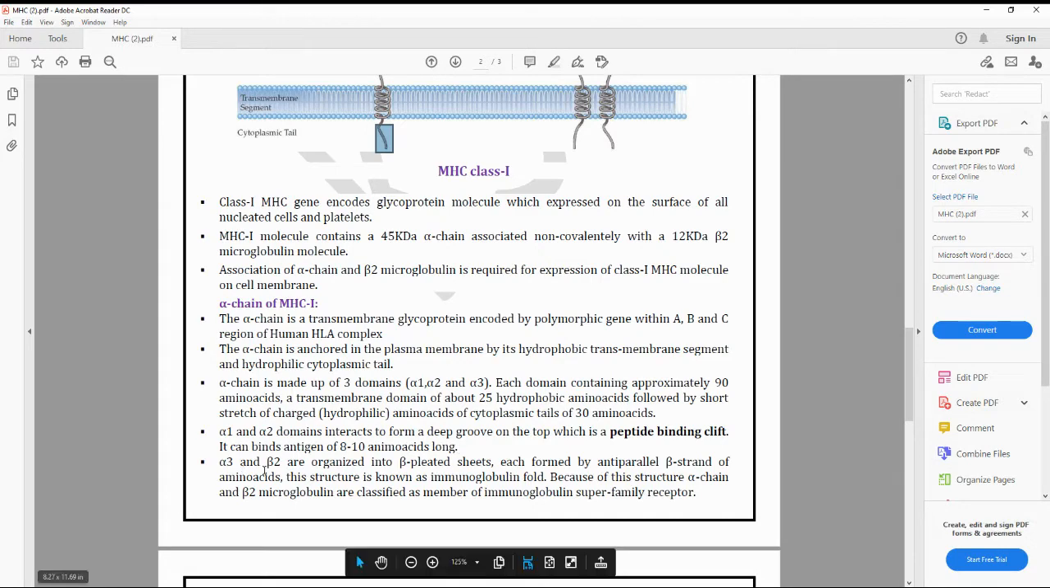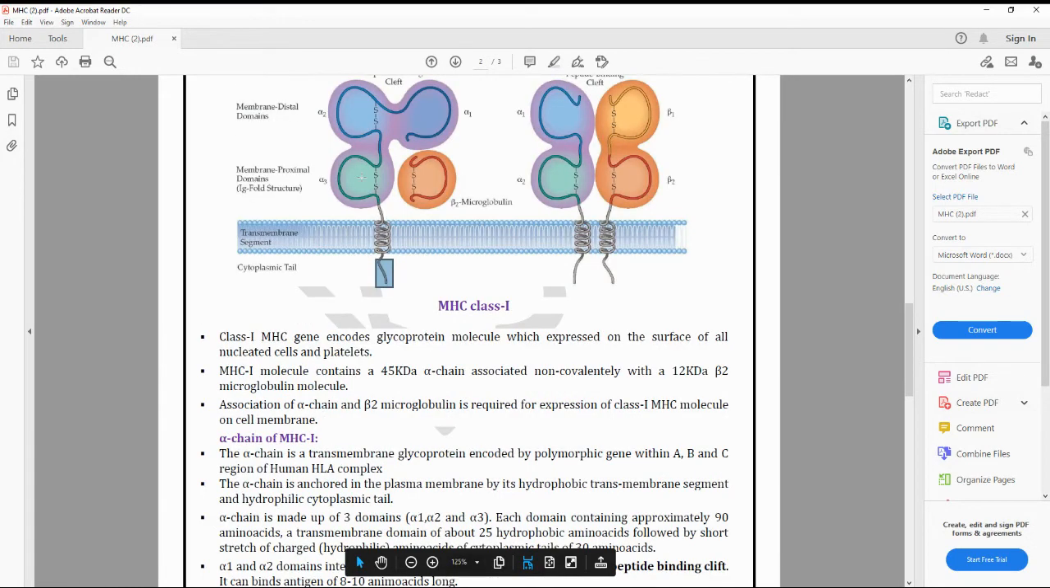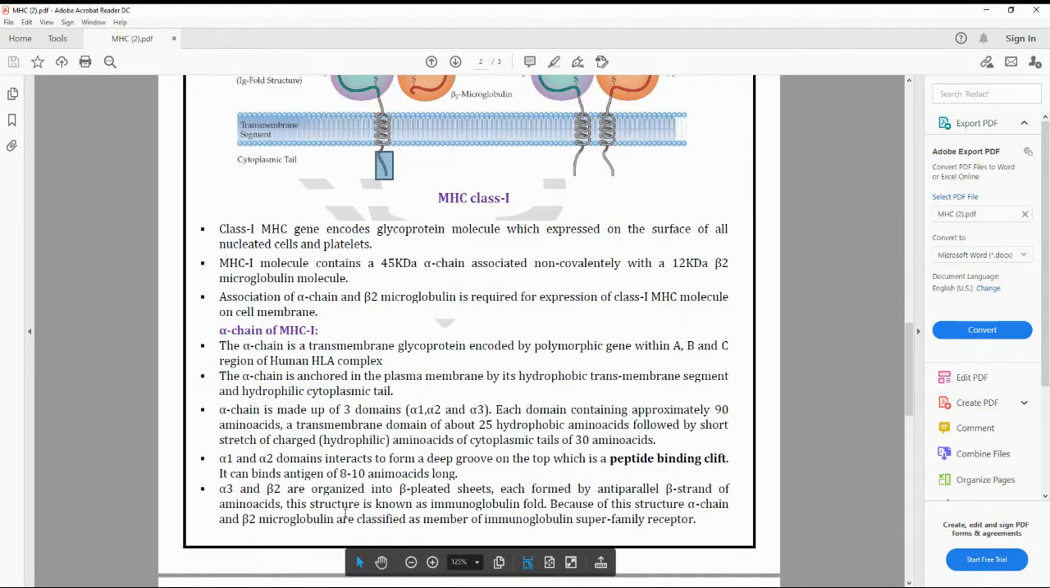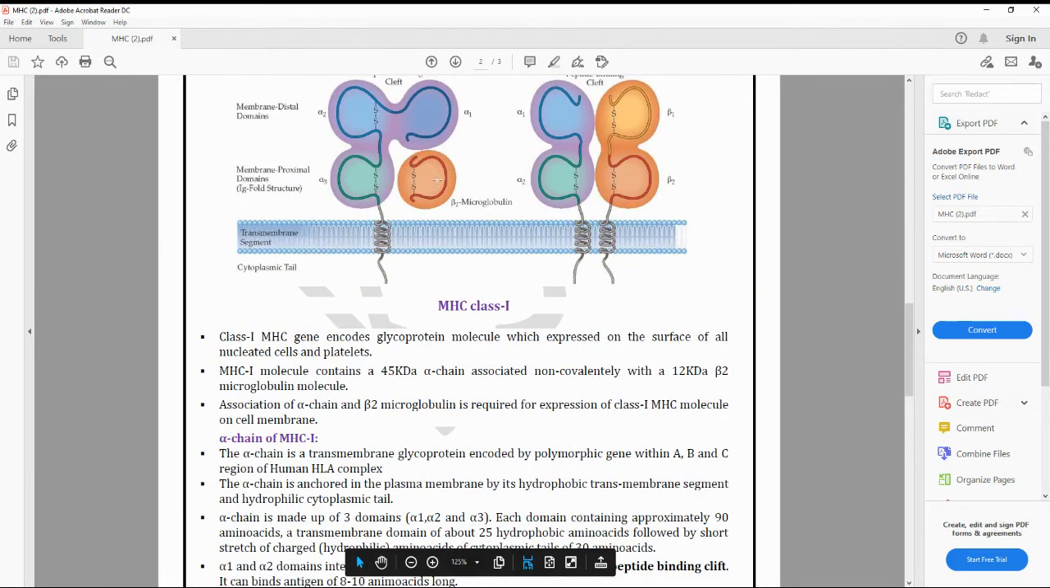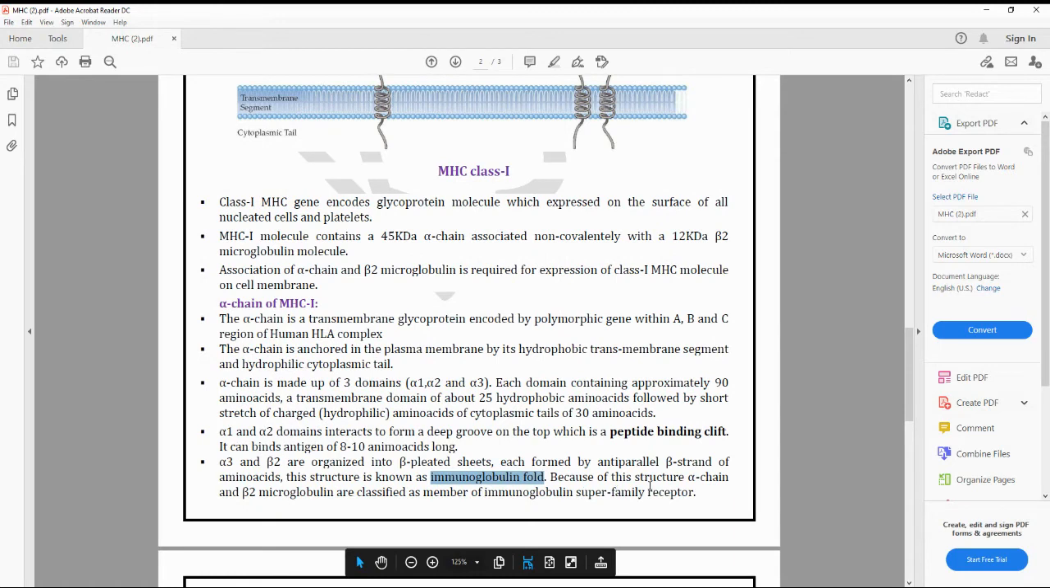Coming to the alpha 3 and beta 2, this is about the alpha 3 and this is about the beta 2 microglobulin. They are organized into beta pleated sheets, each formed by an anti-parallel beta strand of amino acids, and this structure is known as the immunoglobulin fold. You can see here this is about the immunoglobulin fold. Because of this structure, the alpha chain and beta 2 microglobulin are classified as members of the immunoglobulin superfamily receptor.